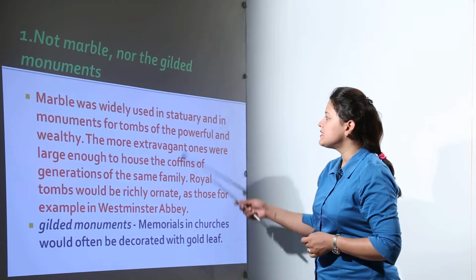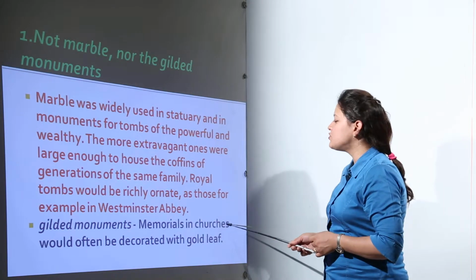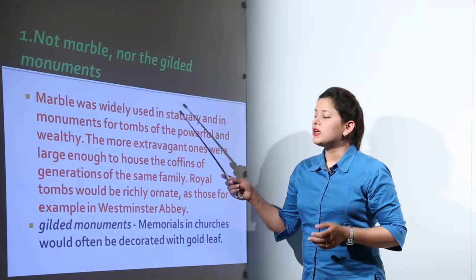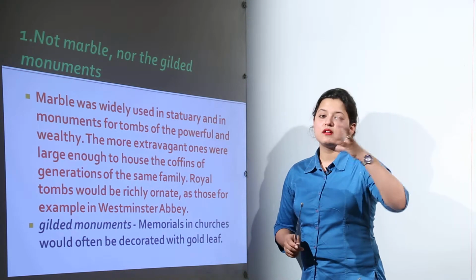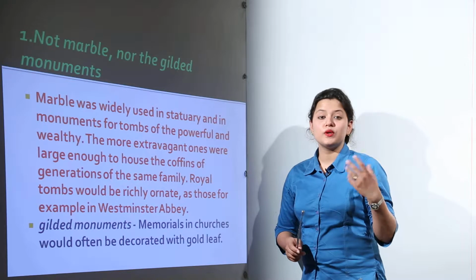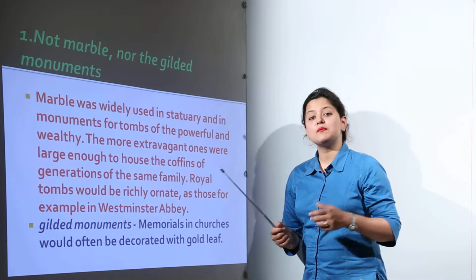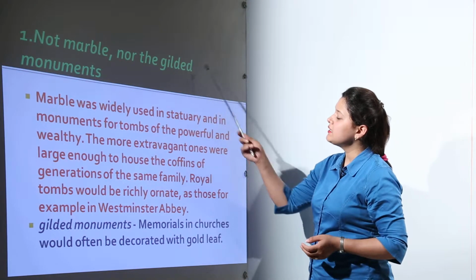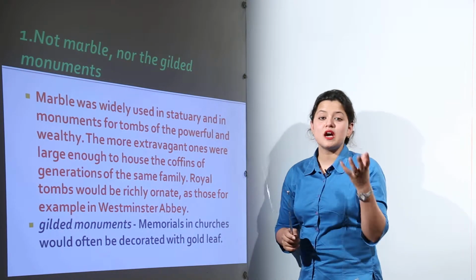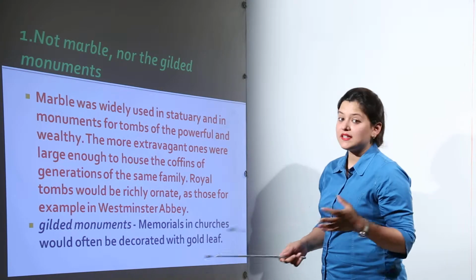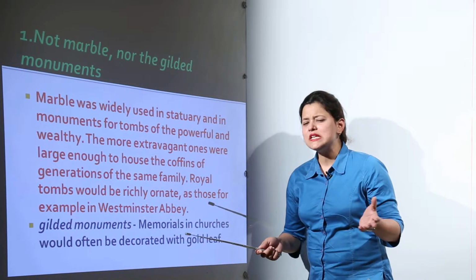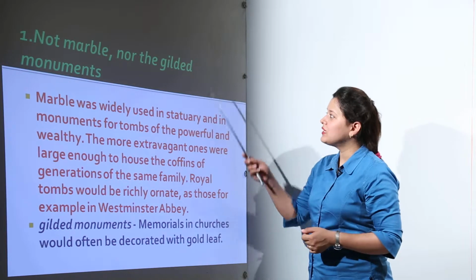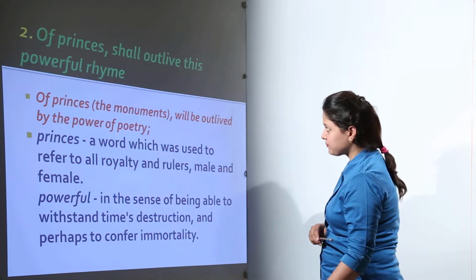So gilded monuments here means the memorials in churches that would often be decorated with gold leaf. Here we are talking about the statues that used to be made with marble. We have seen the monuments that are also made with marble, and the gilded monuments are those memorials made in churches. We have all seen those memorials often decorated with gold leaf. So gilded monuments here means that.